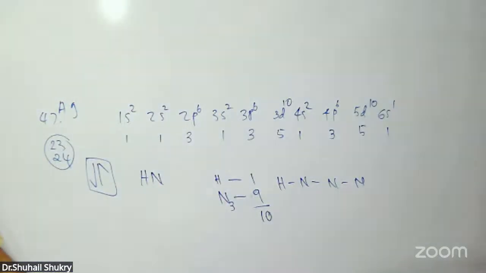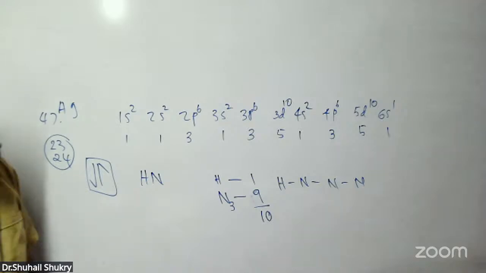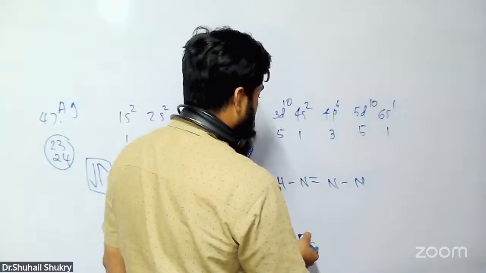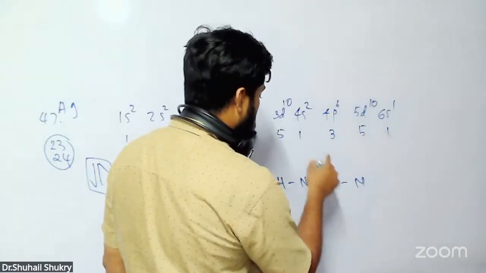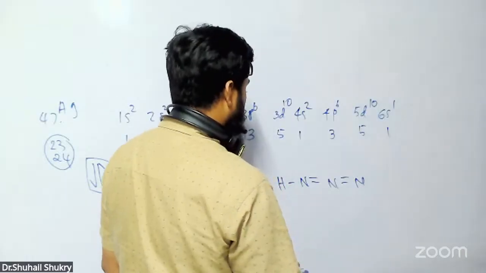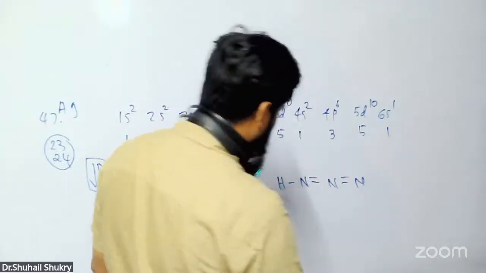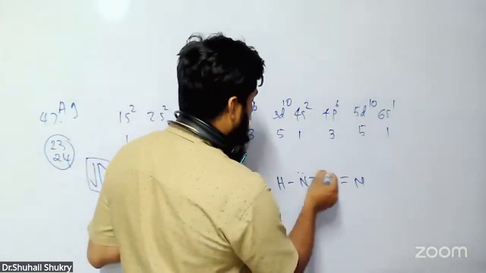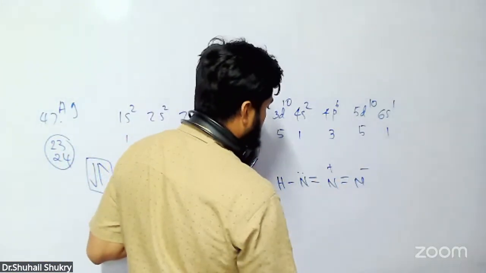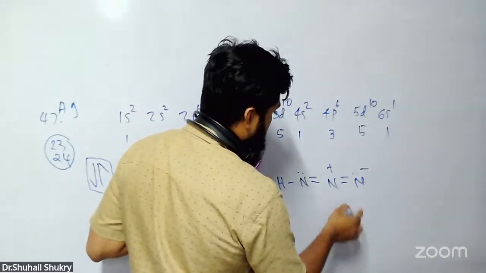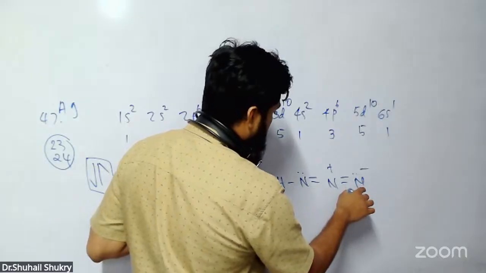HN3 should come like this, no? There are 5 bonds in this. How to draw the 5 bonds now? This is a double bond. 1, 2, 3, 4. Add the 5 bonds like this. HN3 should come like this, and this should be plus and this should be minus.